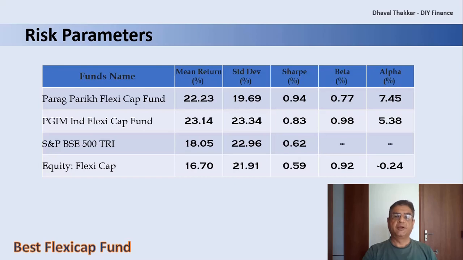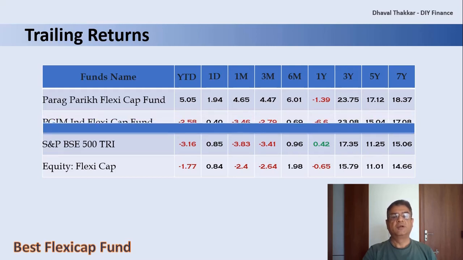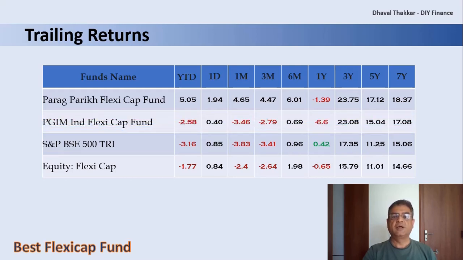Now let's compare the trailing returns. Firstly, for Parag Parikh Flexicap Fund, on comparing the trailing returns for the entire period, it is able to beat its benchmark and the category except for the 1 year period, which is quite good and also necessary for the fund. Now let's compare for PGIM India Flexicap Fund. Here also, the fund is able to beat its category and benchmark for period 3 years and more, but not for period 1 year and less. And when compared to Parag Parikh Flexicap Fund, its performance is no way better. Here also, I feel the clear winner is Parag Parikh Flexicap Fund.